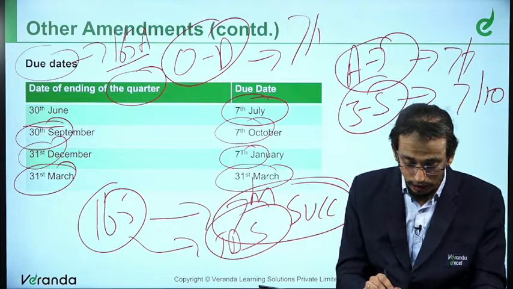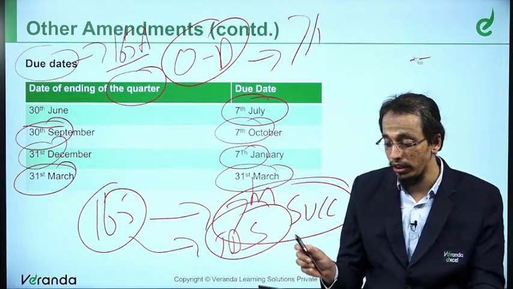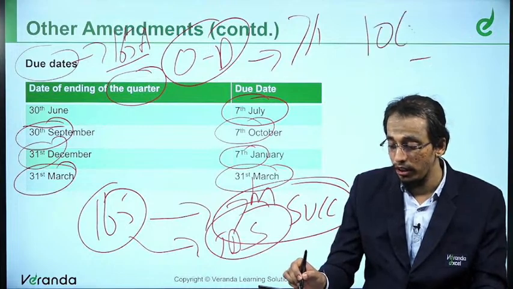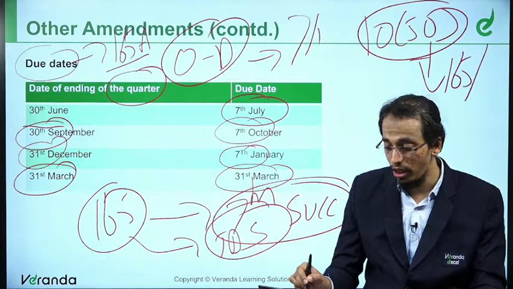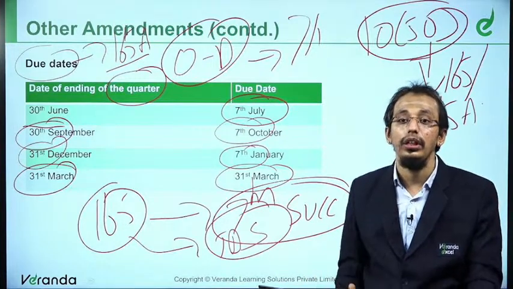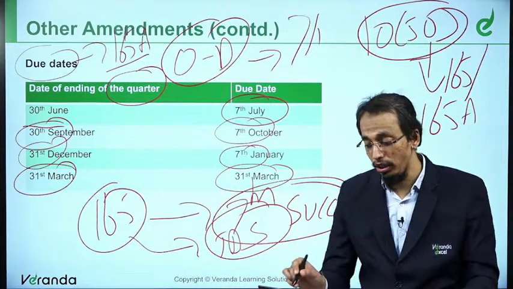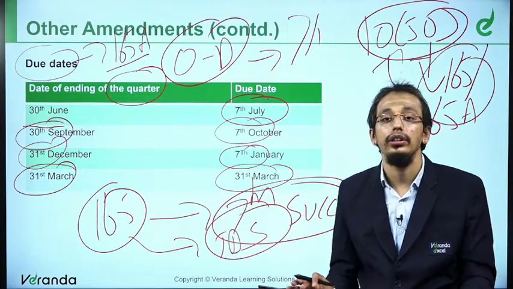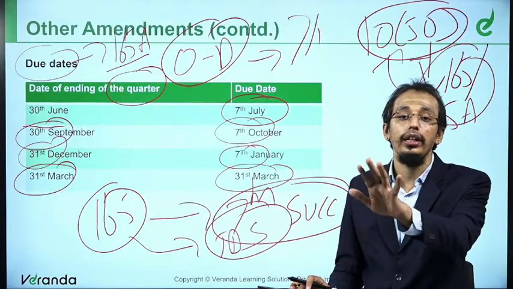Now, this 10(50) that we are discussing, we need to understand, once equalization levy has been paid, whether under section 165 or 165A, it is all exempt under section 10(50). Once equalization levy is paid, you will not be liable under the Income Tax Act.